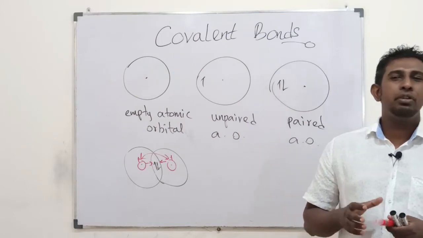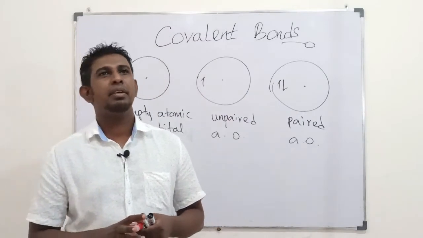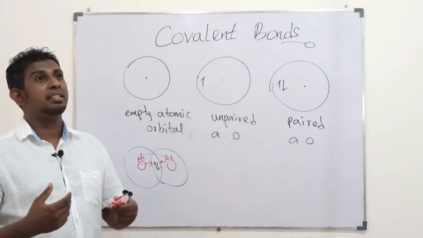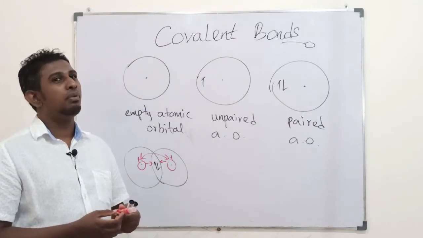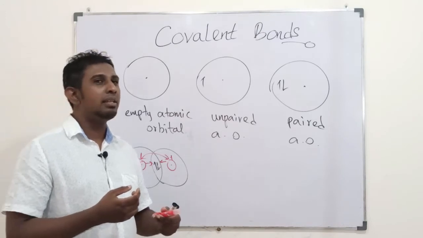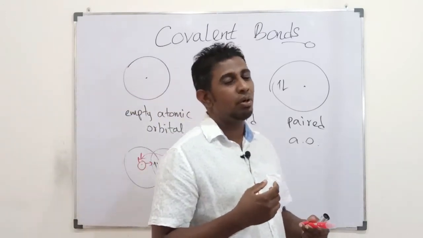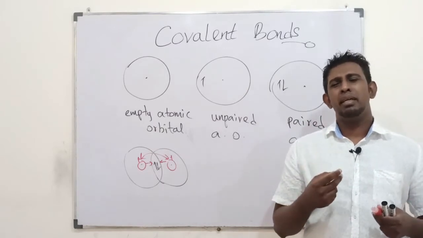Normally, Pauli's exclusion principle states that the maximum number of electrons any orbital can have with least repulsion is 2. So the maximum number is 2.